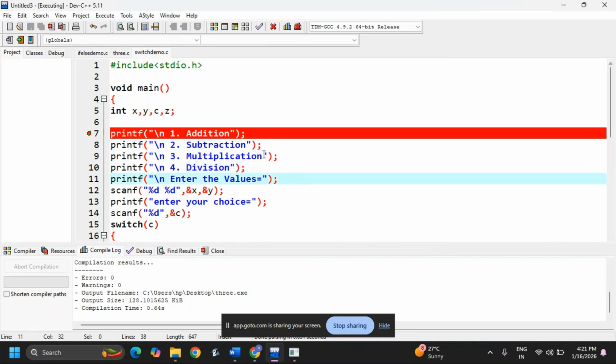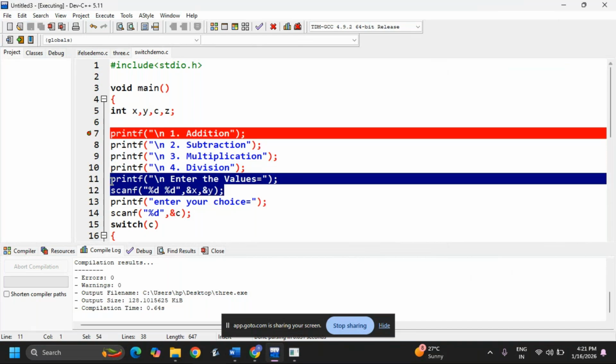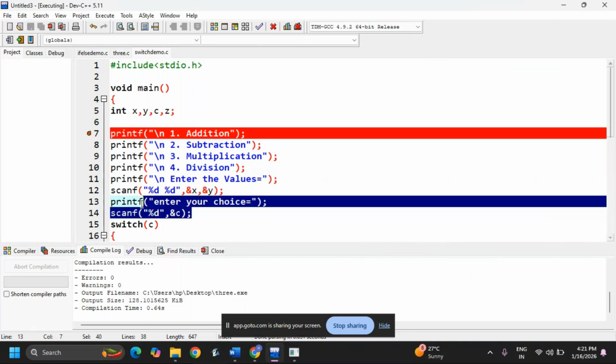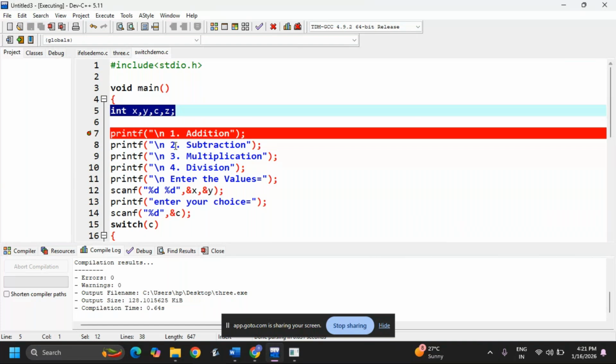One is for addition, then subtraction, multiplication, division, and I am entering two values, %d for x and y, and I'm entering the choice. And here how many variables have I used? x, y, c, I'm writing, and z also I have used. That's why the variable declaration I have given here.